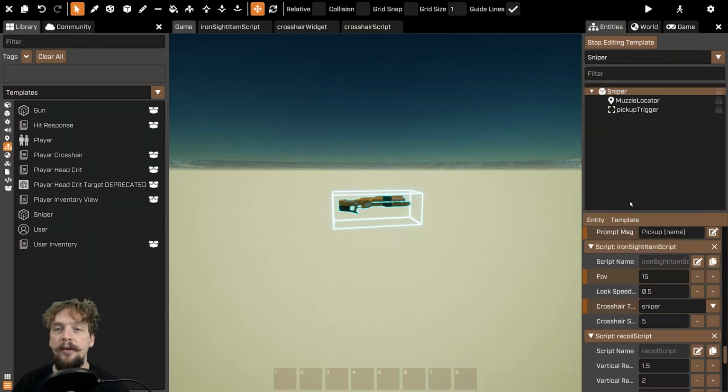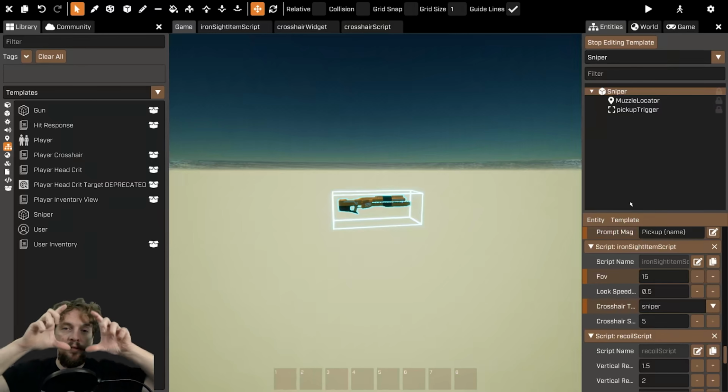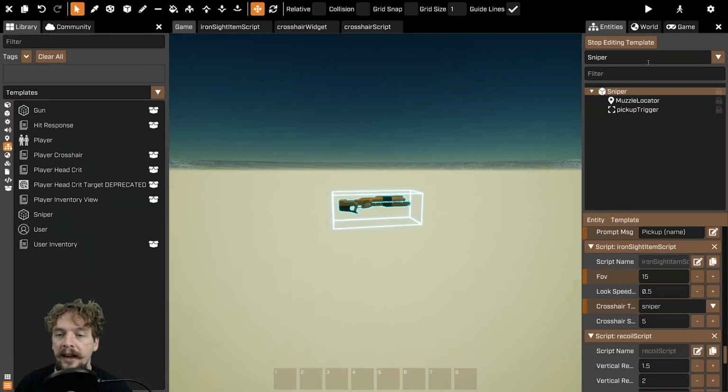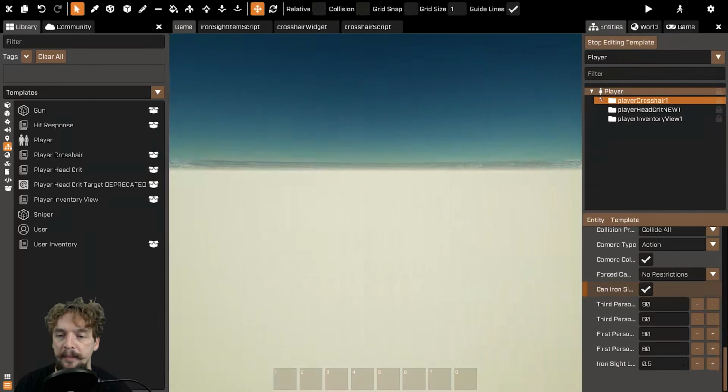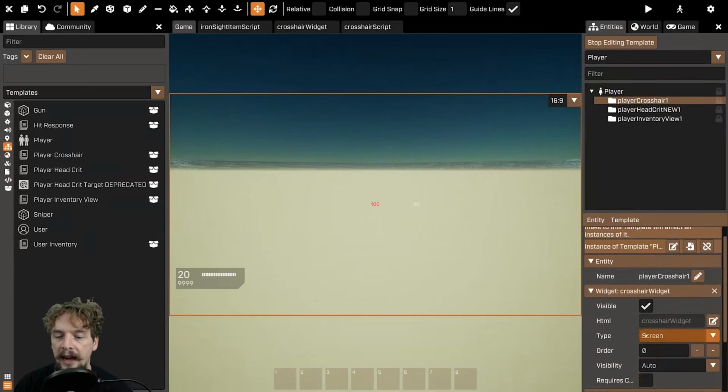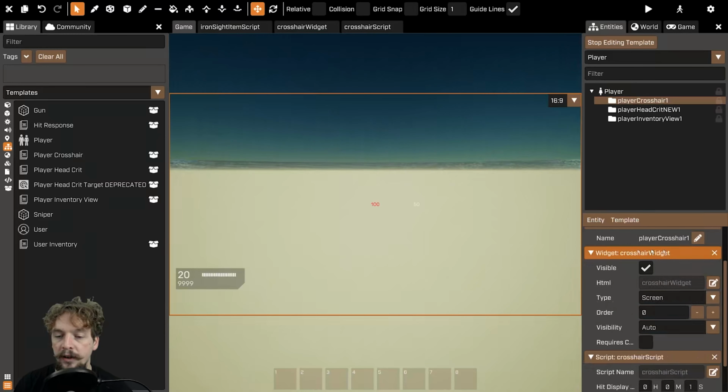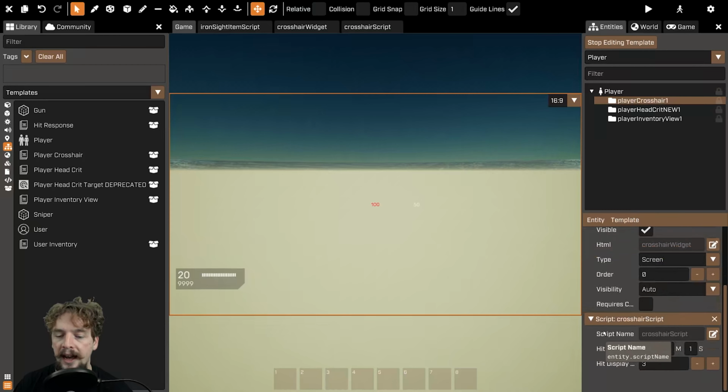Now, in order to have that UI overlay of some kind of scope, that's actually not on the sniper template. For that, we need to go to our player template. Within player, you'll see the player crosshair script folder, and that has two things in it. One's a crosshair widget, which is a widget written in HTML, CSS and JavaScript. And one is the crosshair script, which manages all the logic around the widget itself.